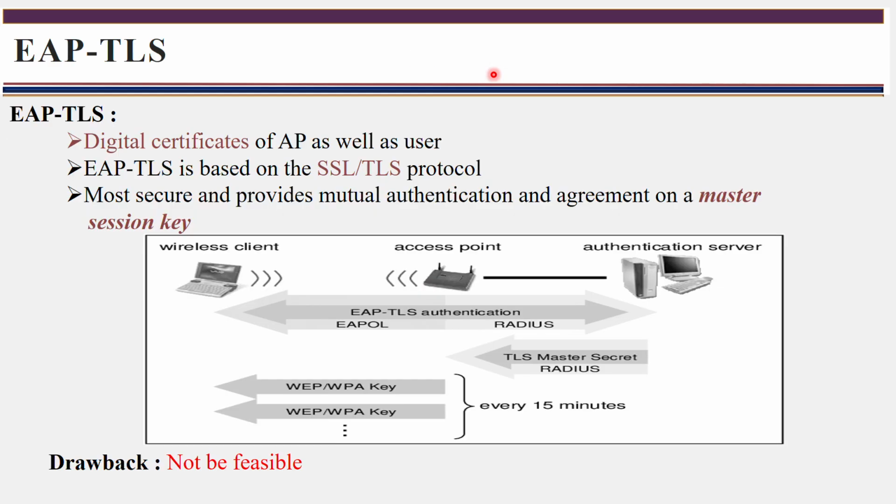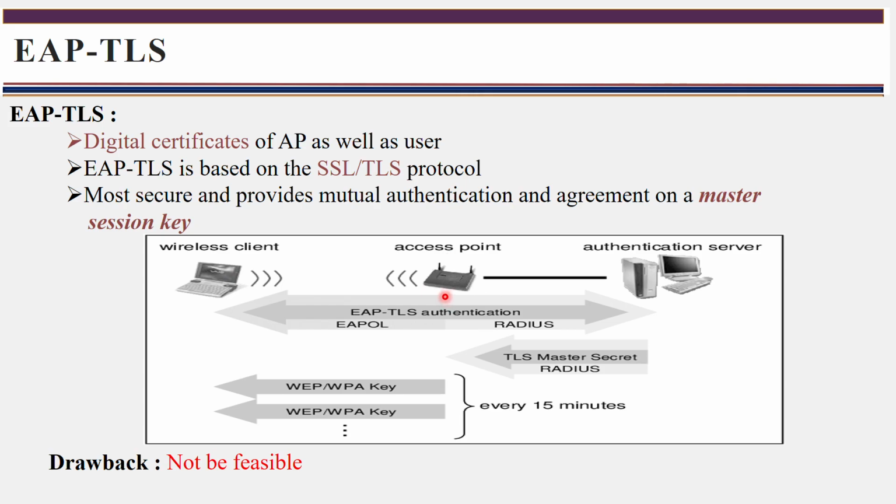Now to resolve those problems, the next version is EAP TLS, Transport Layer Security. What was the drawback of the earlier one? The replay attack, and you are not checking the identification of the authentication server. Earlier only the client had to authenticate itself. Now the access point also has to authenticate itself.